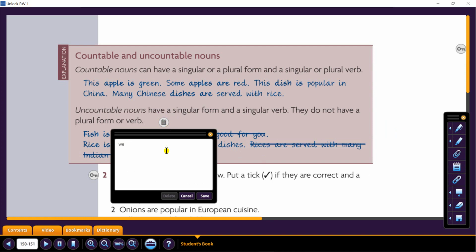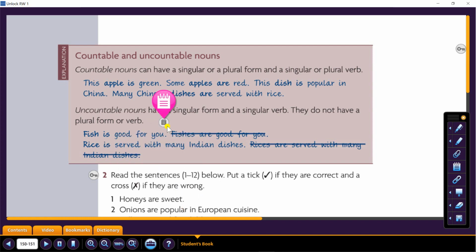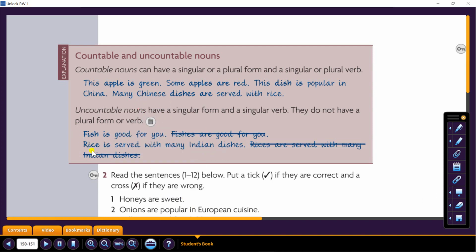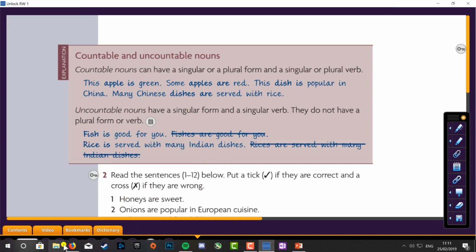S means we cannot make a plural form of them. Also, we cannot use r as verb to be. Here we have examples, but before that, let us see this video.